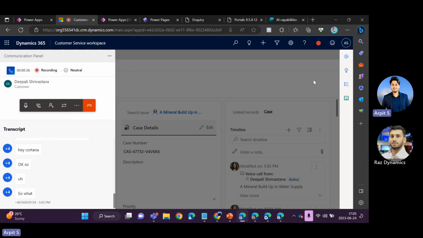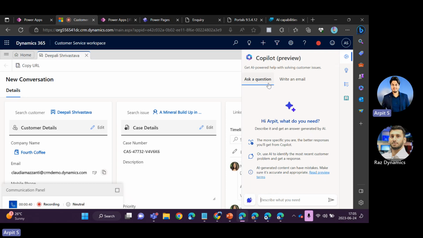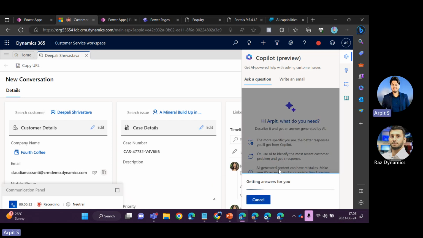Being an agent, I will just go here. There is a co-pilot option for the agent, and I can simply click on this option. It will automatically check what conversation has been done between Deepali and Arpit. So if I click here, it will try to get the information contextually. If it is not able to find the information, I can anyway ask the co-pilot to provide the information.